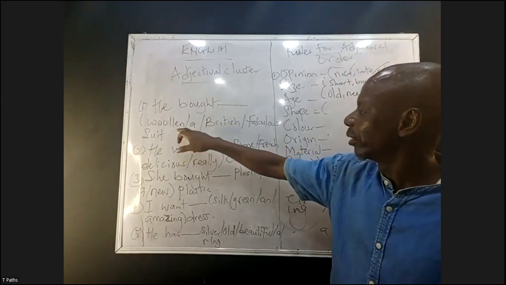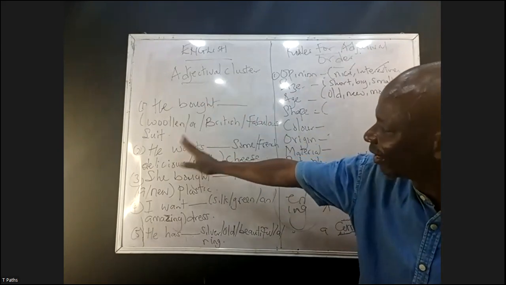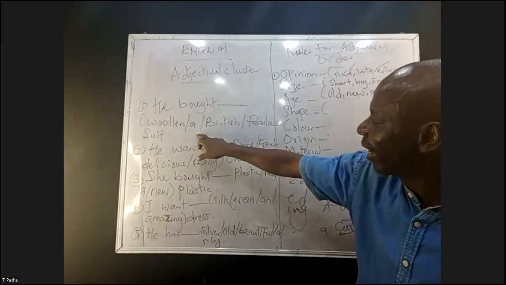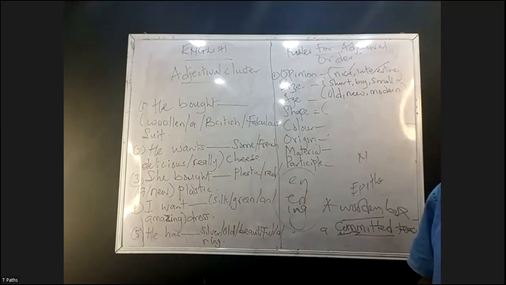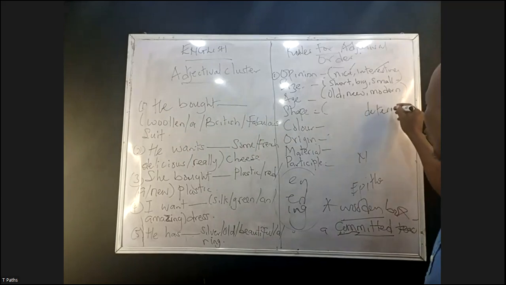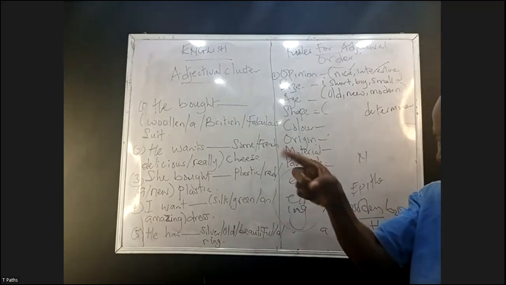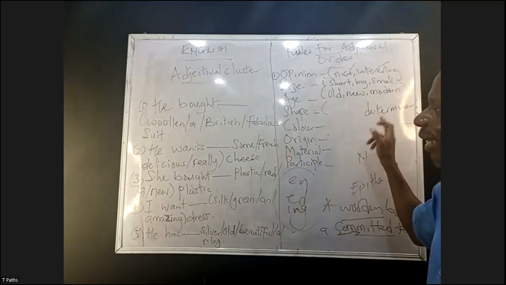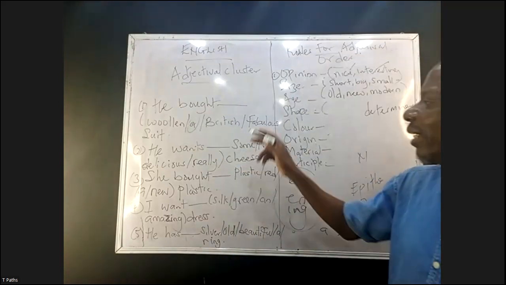Suit, a, woolen. Look at it. We want to rearrange it: woolen, a, British, fabulous, suit. Now, under the arrangement, determiner is a group of words that precede the noun. Under that determiner, we have article a and the, meaning article will come first here. He bought a dash.